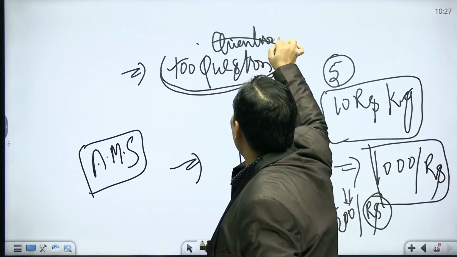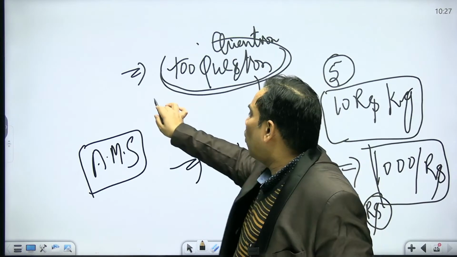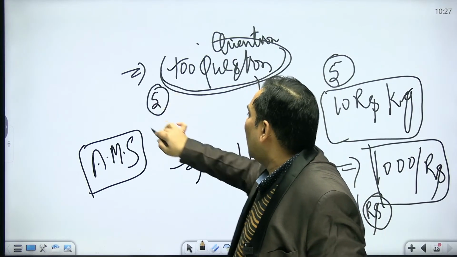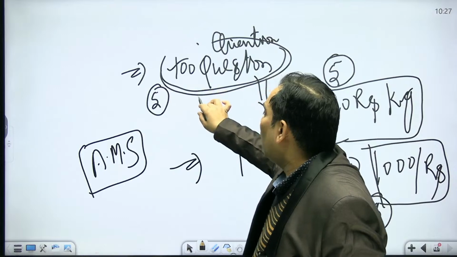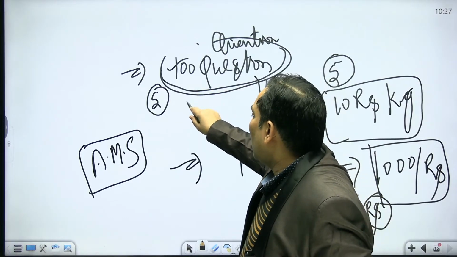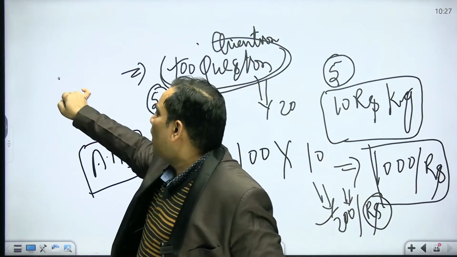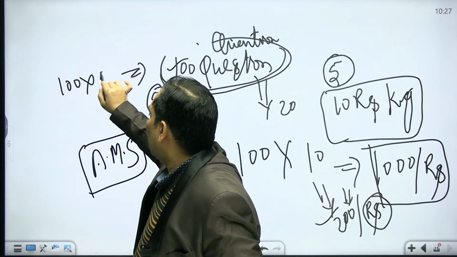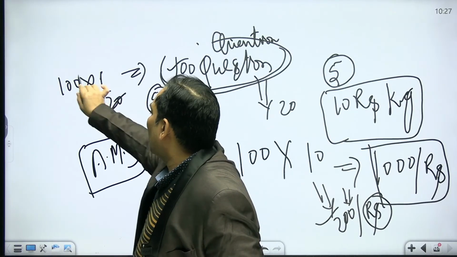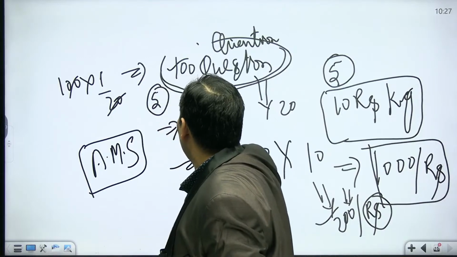Total agriculture production is 100 quintal, so it is going to be allowed only for 5%. And 5% of 100, how much is it going to be? 5% is 1 upon 20. Okay, 5% is going to be 5 quintal.